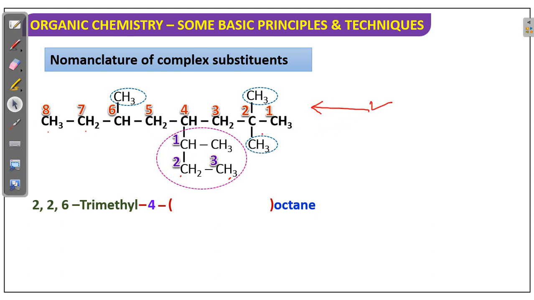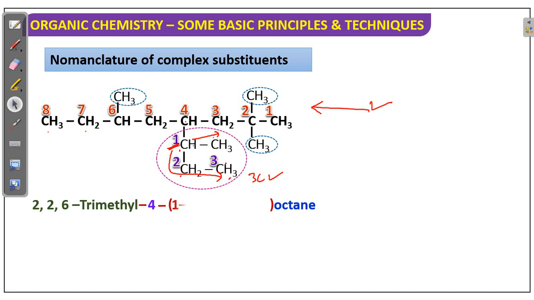Next, on the fourth position a substituent is there, and in the substituent again a substituent is there. In that case, the carbon attached to the main chain gets number 1, and again you have to select the long chain. If you go here, only a 2 carbon chain; if you take like this, a 3 carbon chain. Obviously the 3 carbon chain is more preferred.